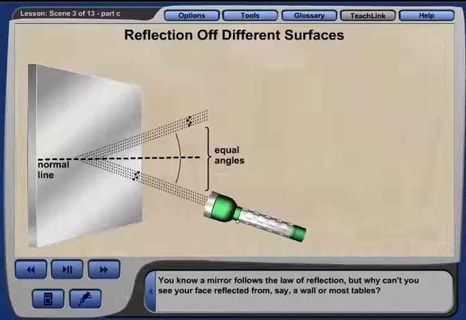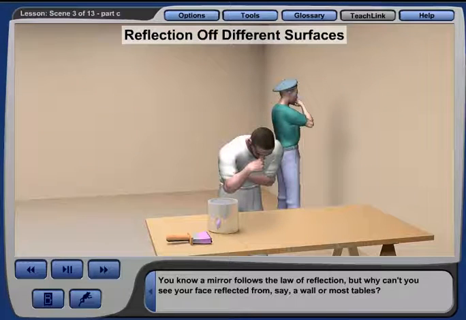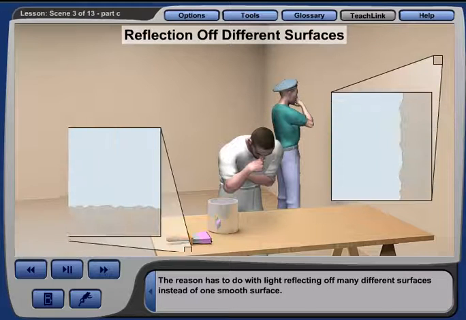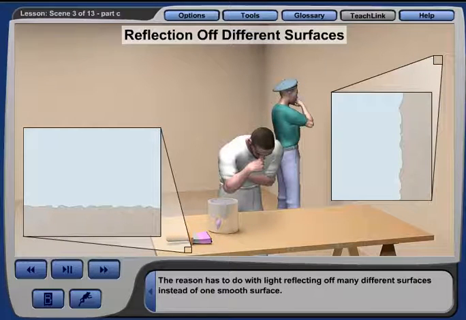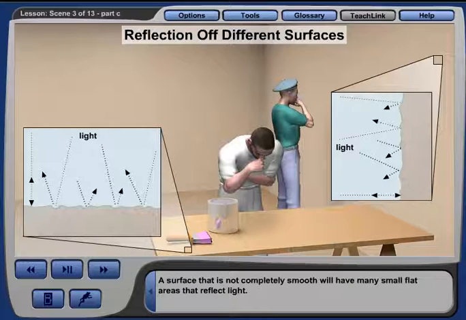You know a mirror follows the law of reflection, but why can't you see your face reflected from, say, a wall or most tables? The reason has to do with light reflecting off many different surfaces instead of one smooth surface. A surface that is not completely smooth will have many small flat areas that reflect light.